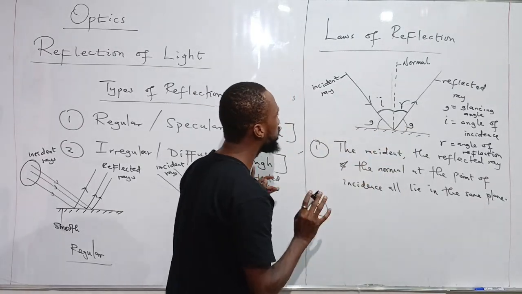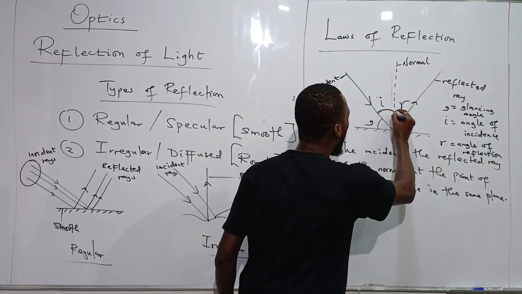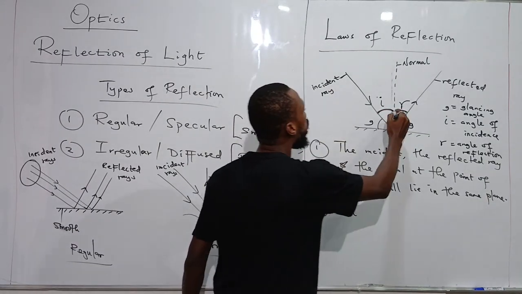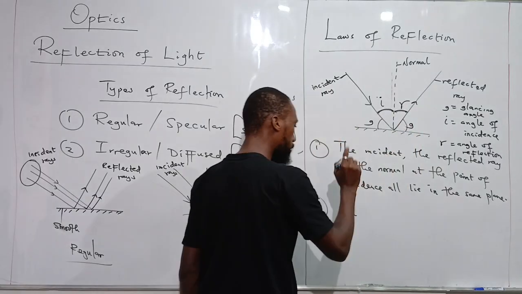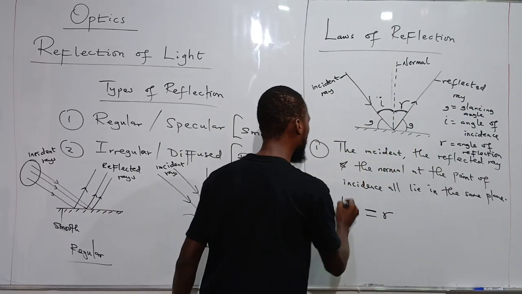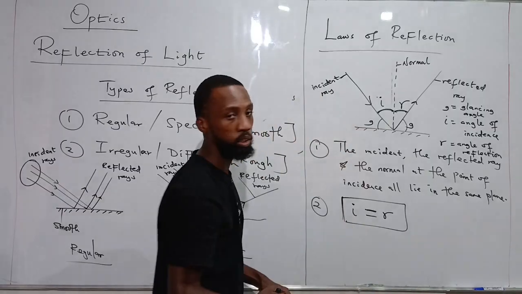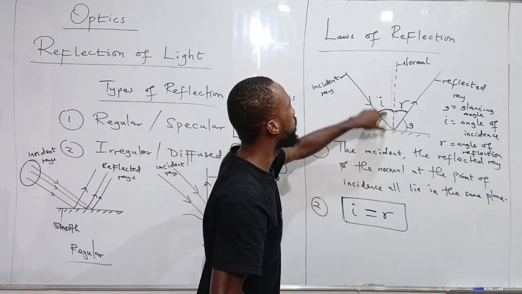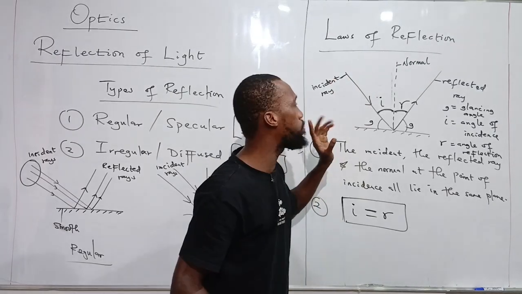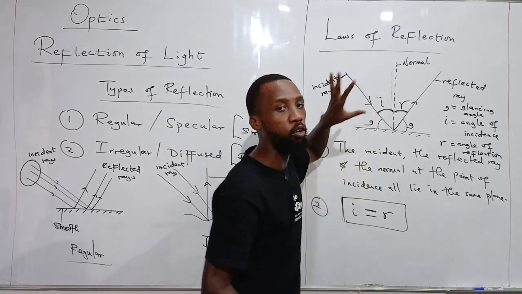Now, what the second law is saying is that the angle of incidence, I, must always be equal to the angle of reflection. That is the second law, which is very important. In your exam, they might not mention that I is the angle of incidence.